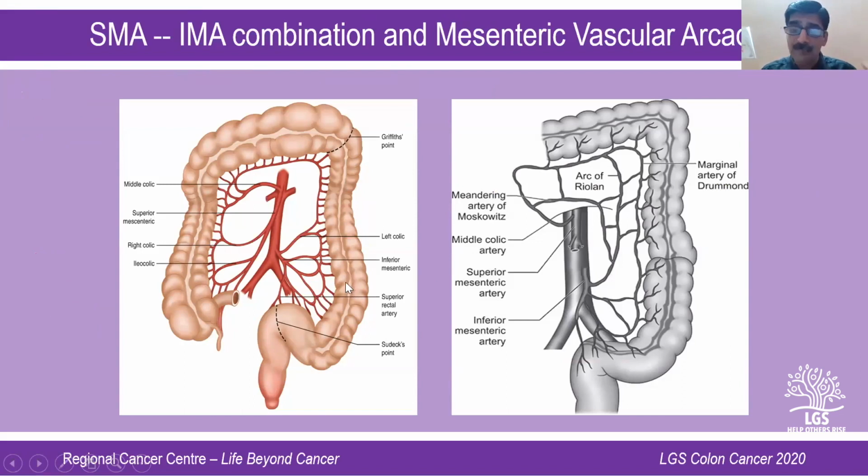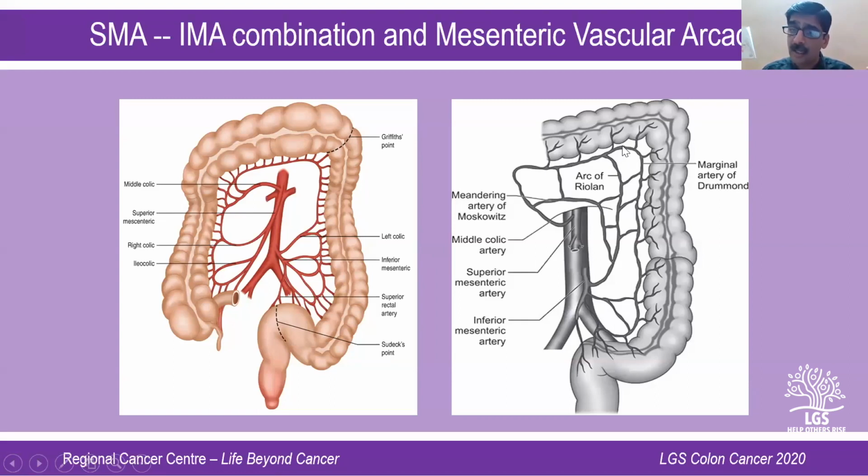So you need to receive blood supply both from the superior mesenteric artery and the inferior mesenteric artery. So the right side is supplied by the superior mesenteric artery and the left side is supplied by the inferior mesenteric artery. But the most important thing is that there is intercommunication between the superior mesenteric artery and inferior mesenteric artery in the form of mesenteric vascular arcades. And the most common mesenteric vascular arcade is the one close to the colonic wall, which is known as the marginal artery of Drummond. This is invariably present in most of the patients.